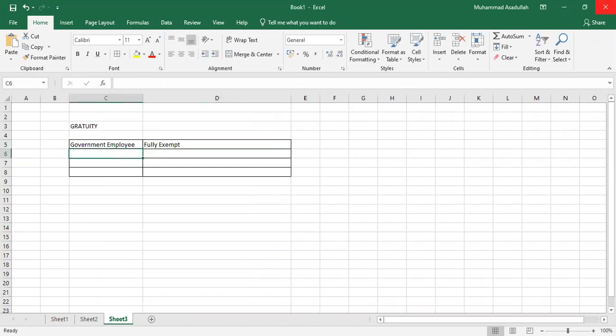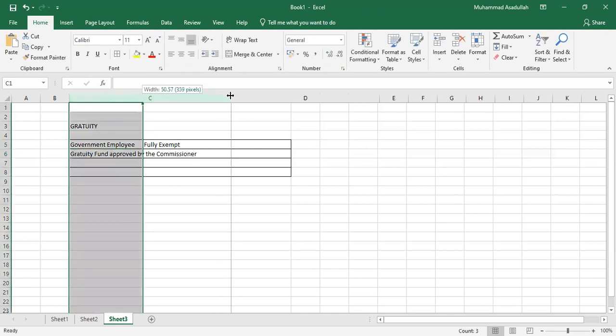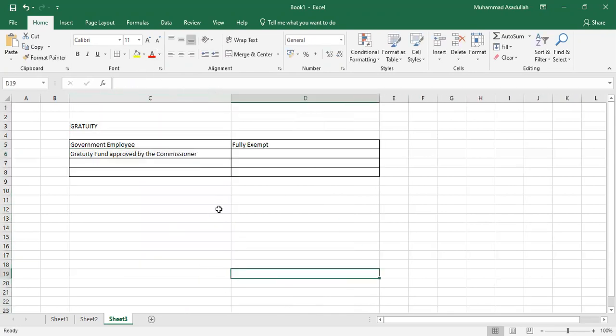Now the second one is the gratuity fund approved by the commissioner. Who is actually the commissioner? It is the Commissioner of the Inland Revenue Department. If it is approved by the commissioner, then it will also be fully exempt. So these are very simple treatments of the first two gratuities.